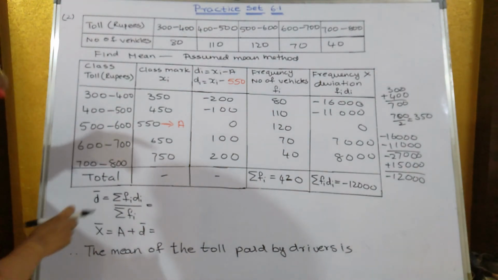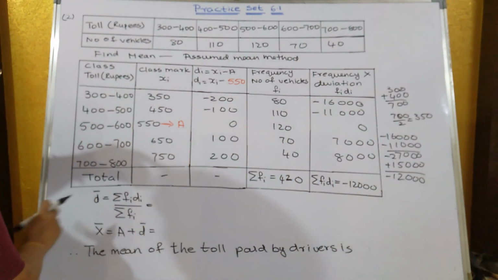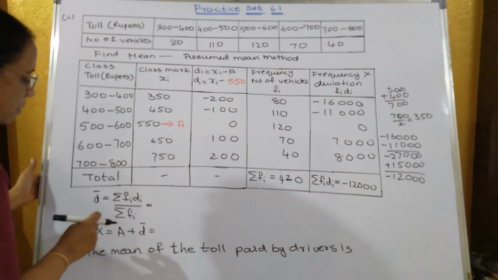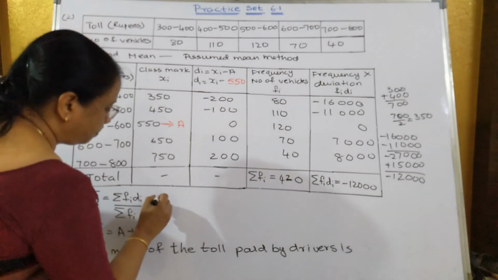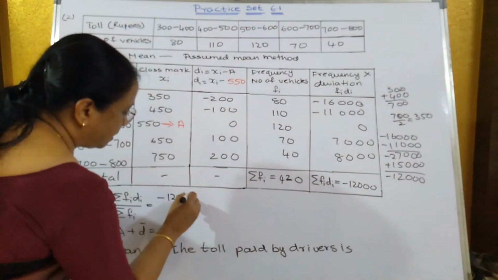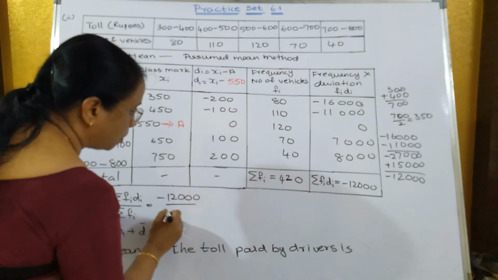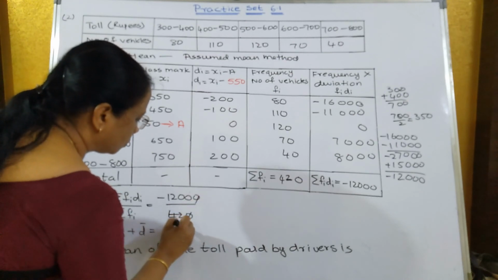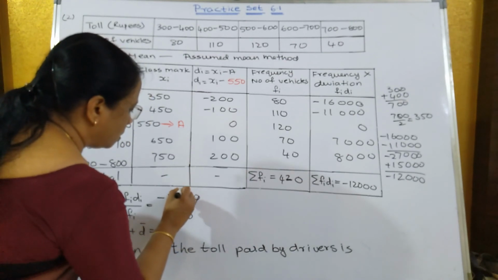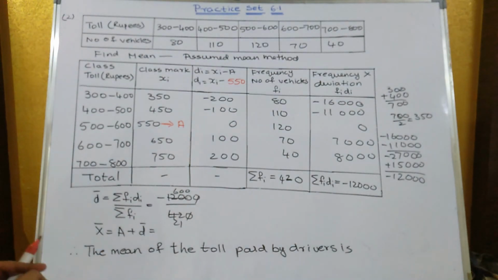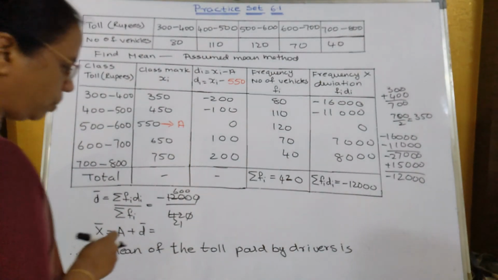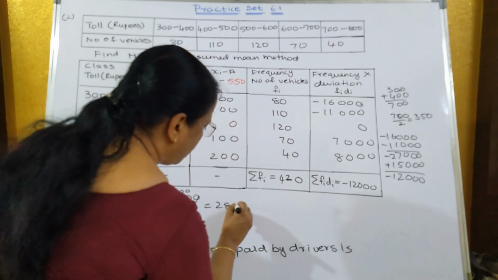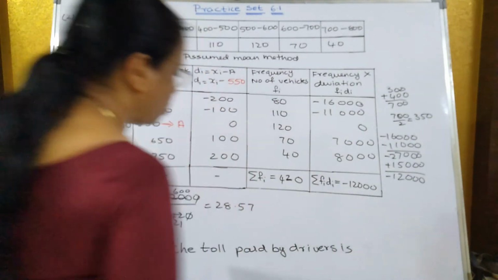Now the formula, first we have to find out d dash and then you have to find out the mean, that is first you find out the deviation. So summation fi di, that is minus 12,000 upon 420. When you divide 600 by 21, what do you get? 28.57.